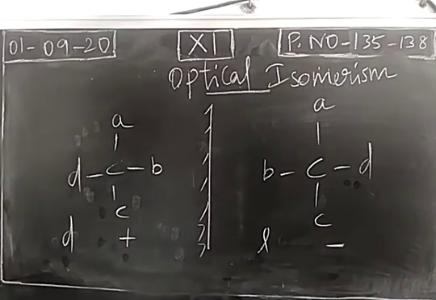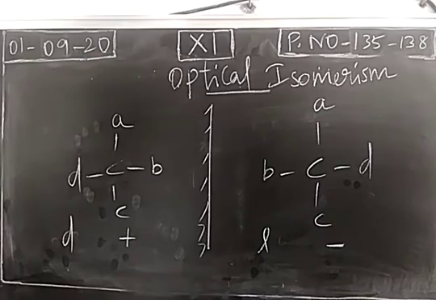Simply we may express this as L isomer or minus isomer. So all these are basics. Just be thorough, it will be useful up to 12th standard. So dextrorotatory or D isomer or plus isomer will rotate plane polarized light in clockwise direction. Levorotatory or L isomer or minus isomer will rotate plane polarized light in anti-clockwise direction. So these two are optical isomers, and the phenomenon is known as optical isomerism. The rotation is called optical activity.